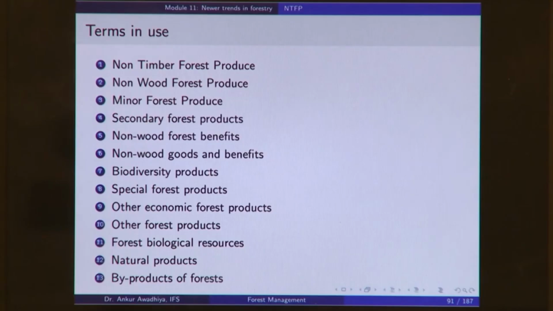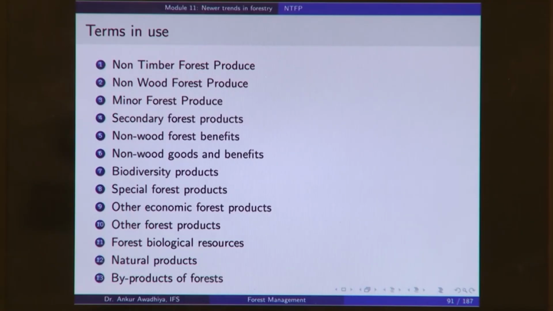If we were only managing a forest for timber, say a teak plantation with nothing else, we would hardly be getting any non-timber forest produce from that forest. So, if you want the non-timber forest produce, you need to maintain biodiversity.